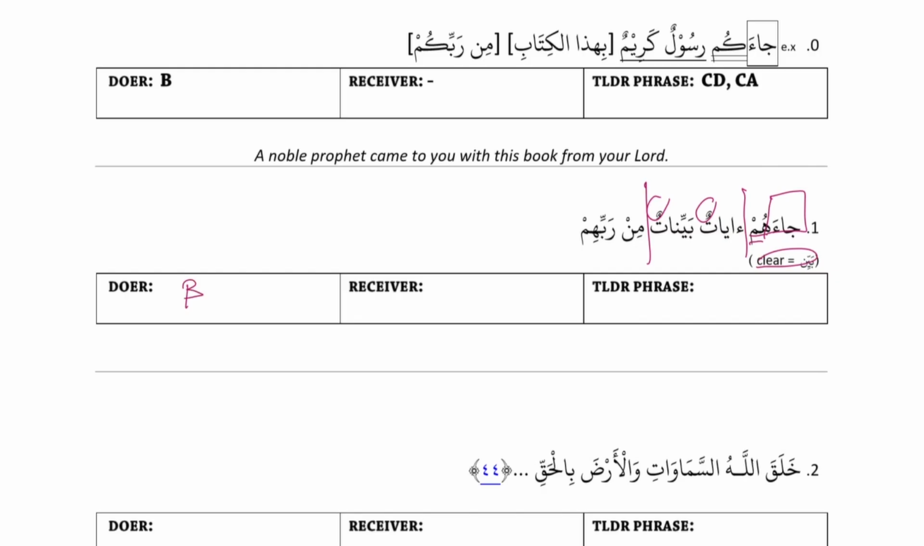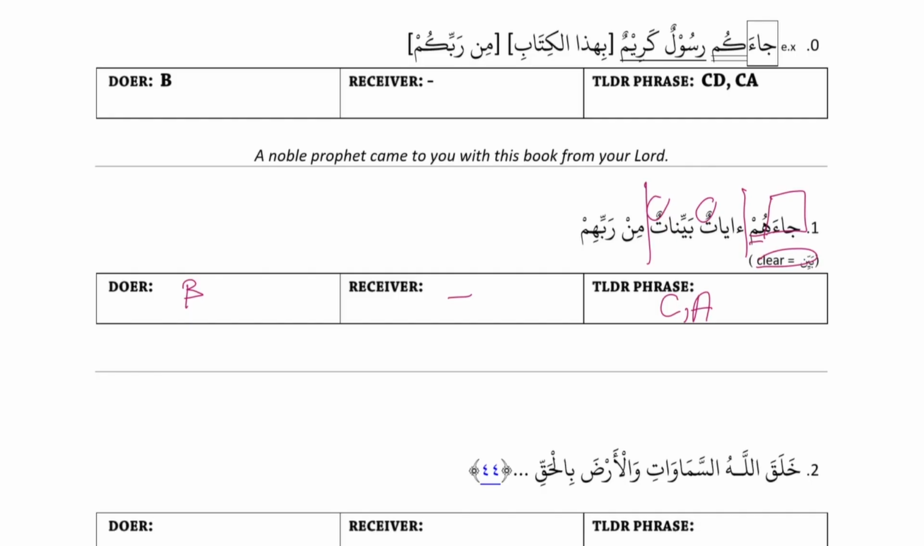Any fragments inside the receiver? No, it's just an attached pronoun. And then our TLDR phrase is min rabbihim, right? Do we have anything else besides a TLDR here? Yeah, a possessive. So here we have a TLDR and a possessive. So we've done our break and our sort.